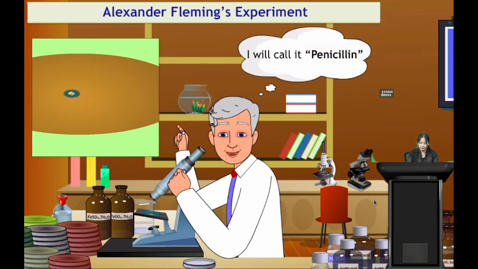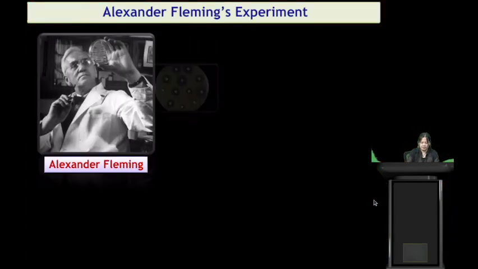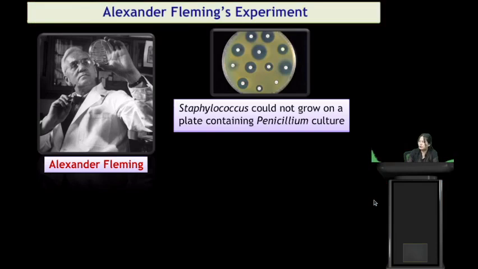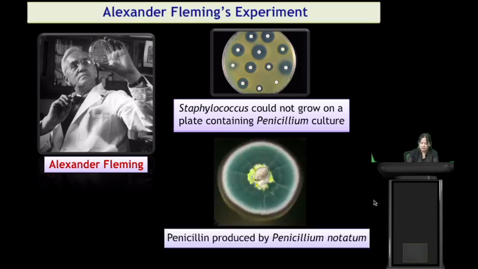So here, Alexander Fleming: Staphylococcus aureus could not grow on a plate containing penicillium culture. Penicillin is produced by Penicillium notatum, which inhibits the growth of Staphylococcus aureus.